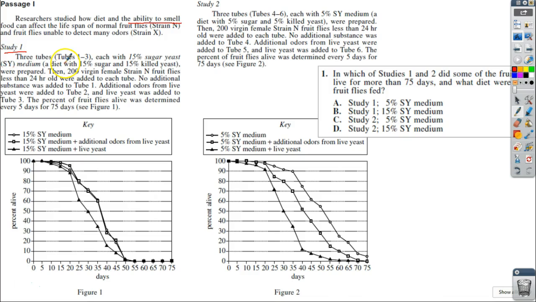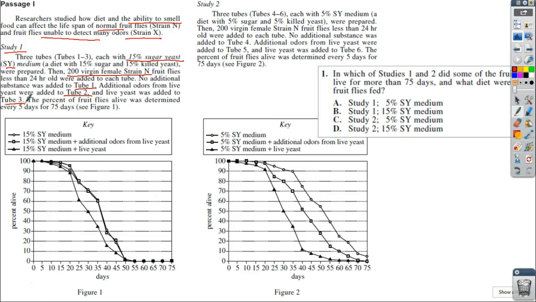Study one has 3 tubes, 15% sugar yeast. That's this SY here, and they've got 200 virgin female strain N fruit flies. It looks like strain N are normal, and strain X are unable to detect. They can't smell. So we've got nothing added to tube one, odors added to tube 2, and live yeast added to tube 3.